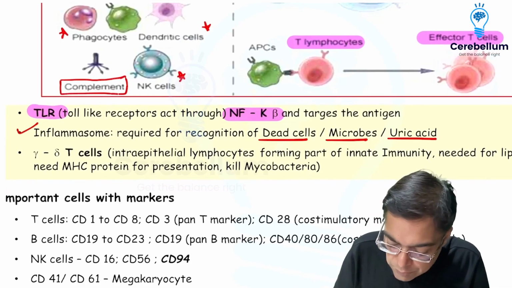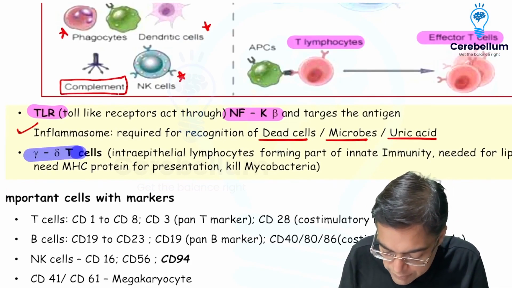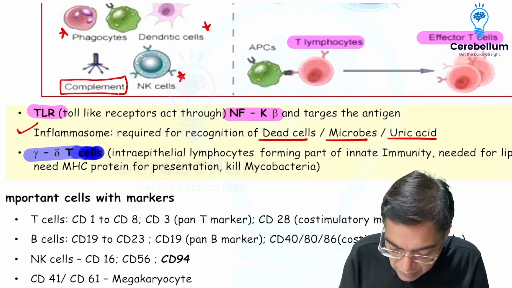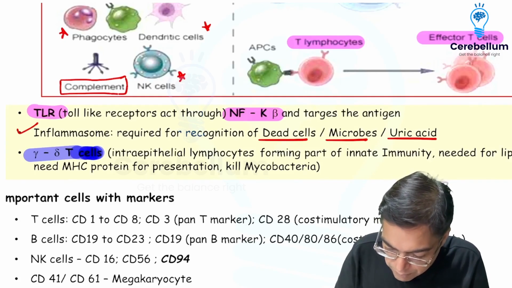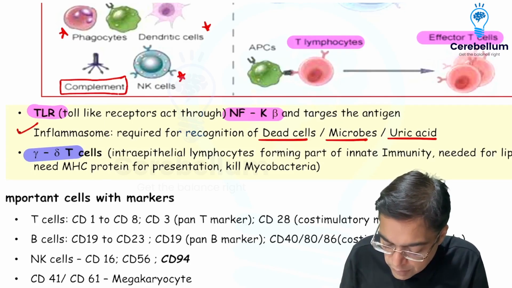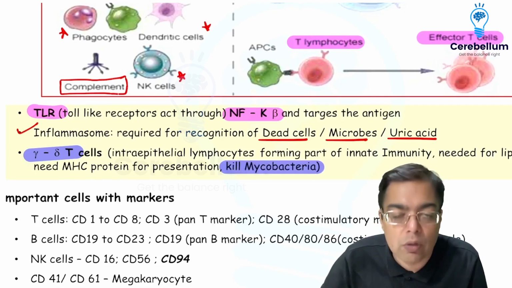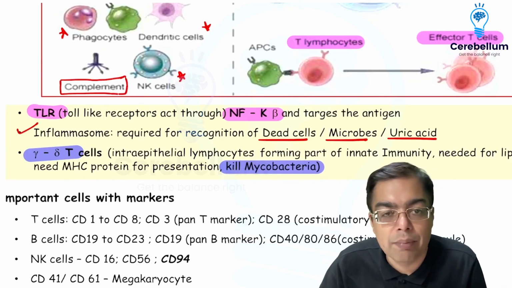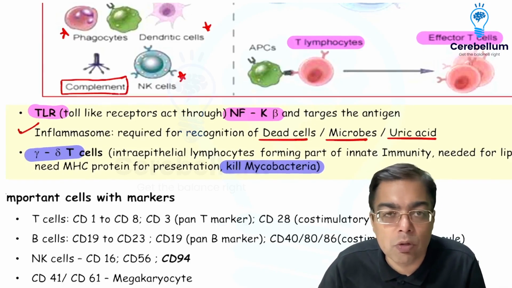As I was making a mention with you, why do we need to talk about the gamma delta T cells? Because they are an example of intraepithelial cells, and these gamma delta T cells are going to be responsible for fighting, or they are going to be a very good defense against mycobacteria. How are they going to be different from the regular T cells?